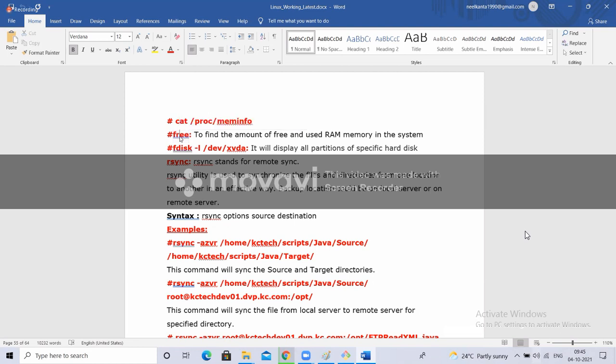Understood? Next, fdisk is a command. Does anyone remember fdisk? Fdisk is a command where we do partitioning. For example, my hard disk is not enough, so I attached an external hard disk.